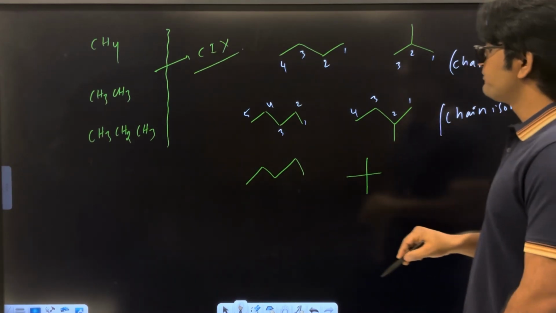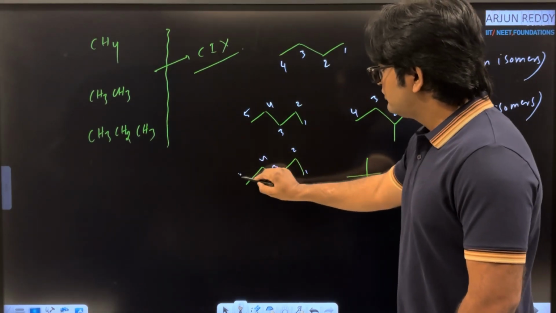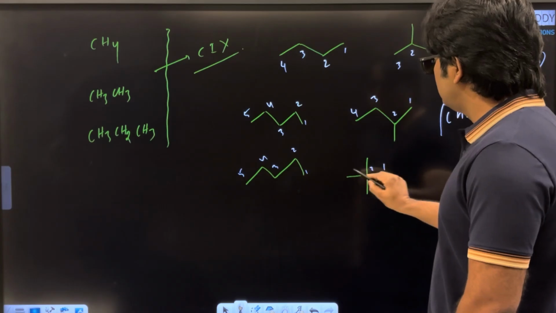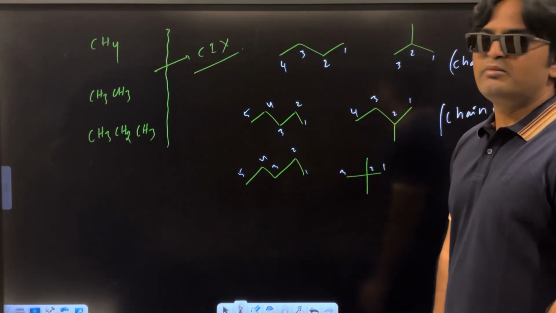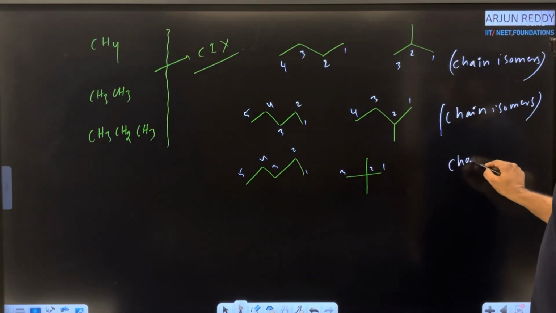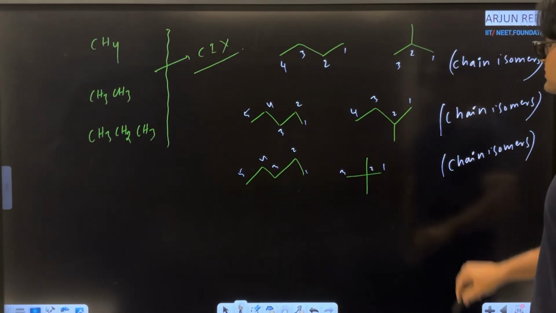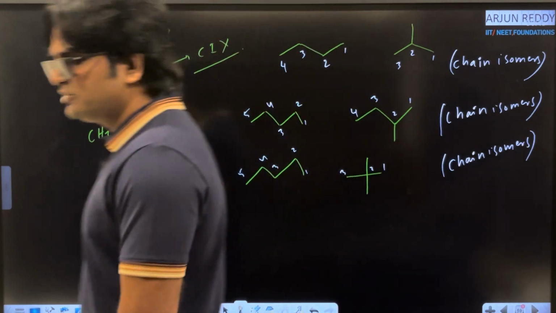Yes, very clear. Come to next example. 1, 2, 3, 4, 5. 1, 2 and 3. Same molecular formula, but length of the parent chain is different. Again, these molecules are classified under chain isomers. Write down these examples.